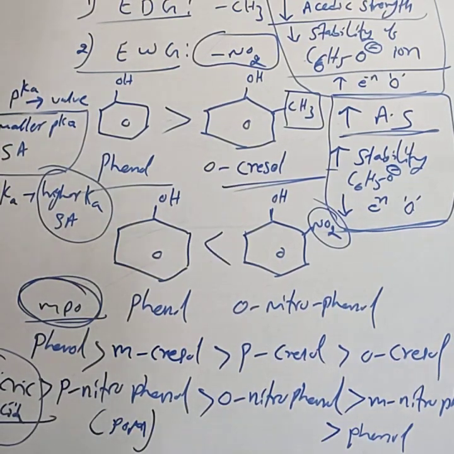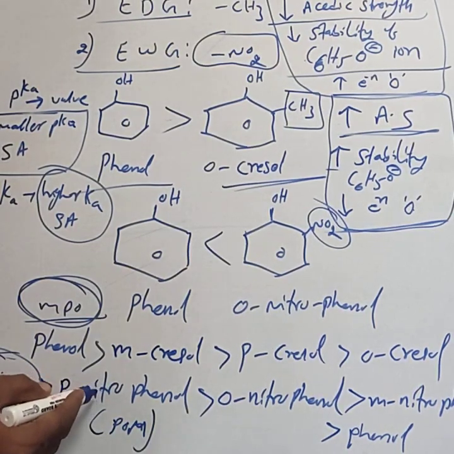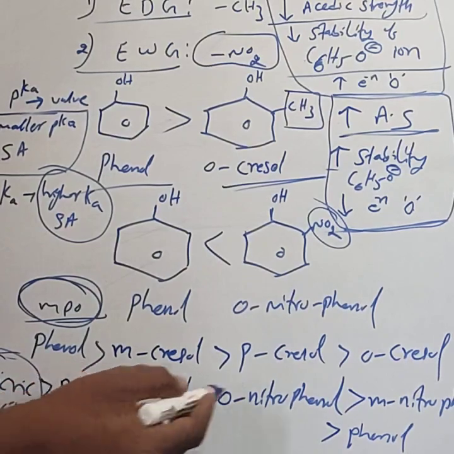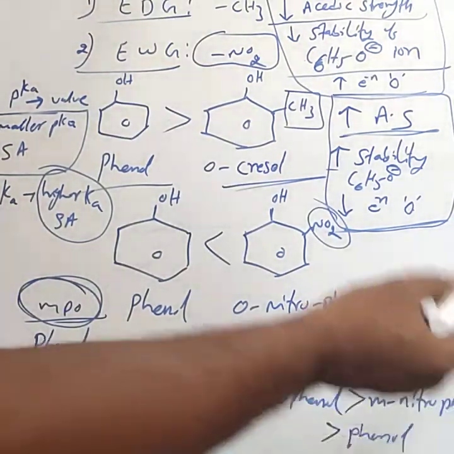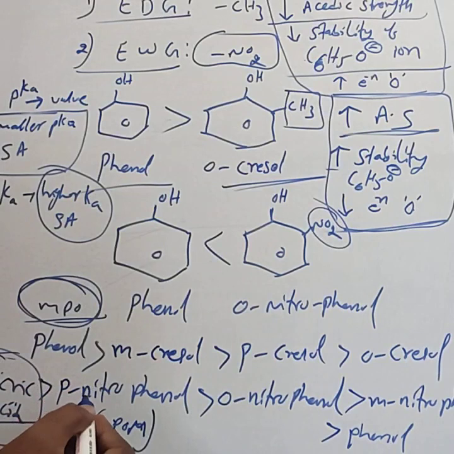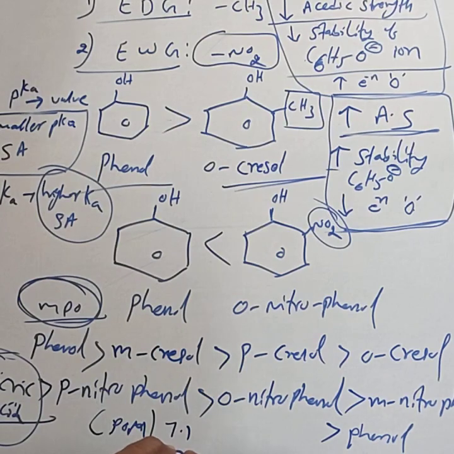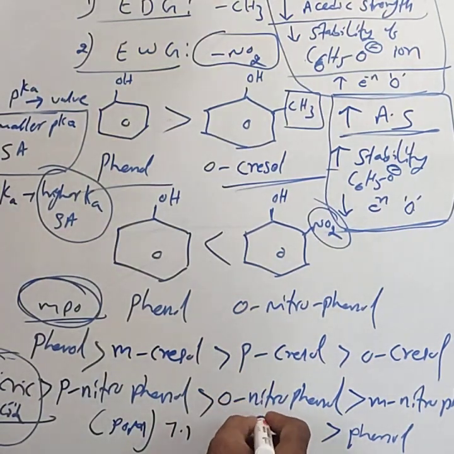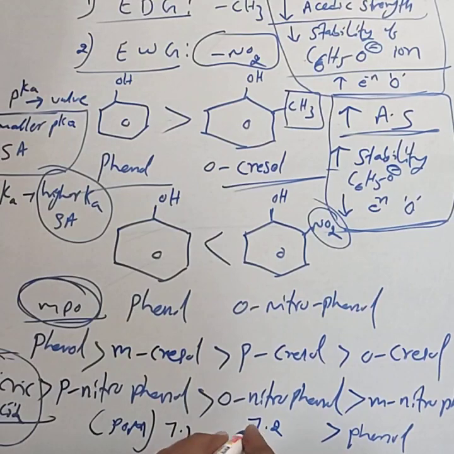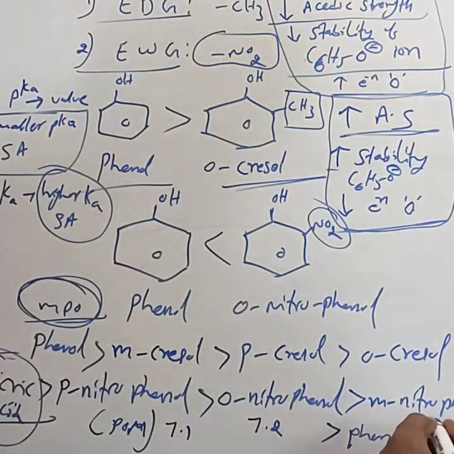If you observe the pKa values, picric acid has a very low pKa value. Next, for paranitrophenol, orthonitrophenol, metanitrophenol: paranitrophenol is 7.1, orthonitrophenol is 7.2, metanitrophenol is nearly 8.3, and phenol is 10.